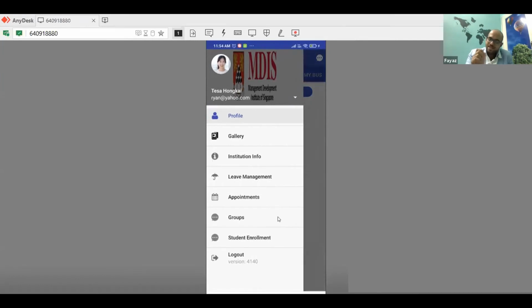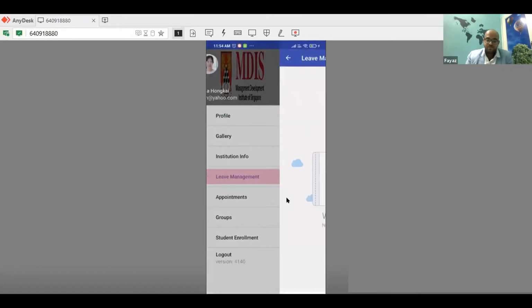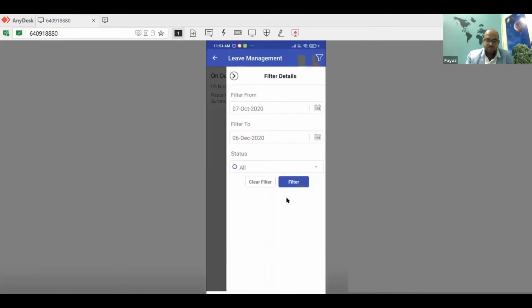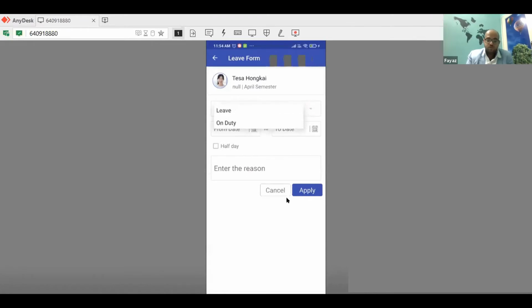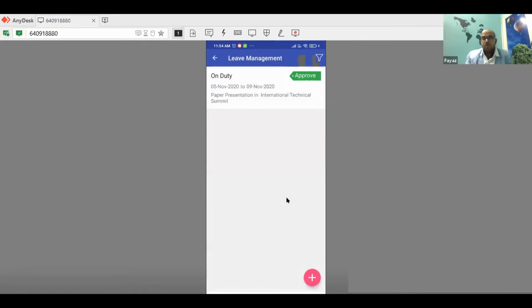Now, the little lag or latency that you see is because we are trying to cast the system. And here you can see all the other information, like leave management. As a student, if I want to apply for a leave, you can see all the different leaves and categories, from when to when, and which status, and you can filter and check. And you can apply for a leave from here itself. What kind of leave? Why do you want this leave? All this information, and you can apply. The moment you apply, it will go through 2-3 levels. Maybe first level it will go to your mentor, second level to the HOD, then principal. Once they approve, it will automatically reflect back in your attendance screens.